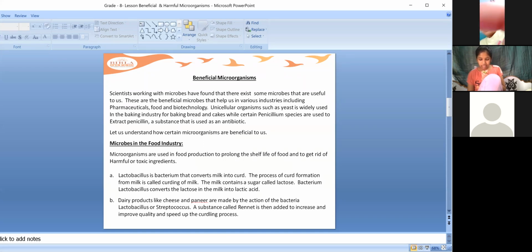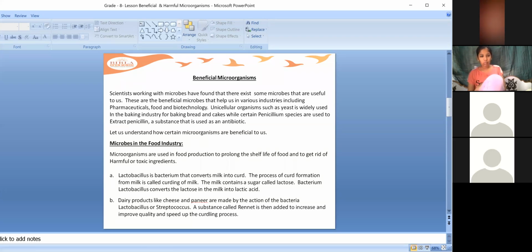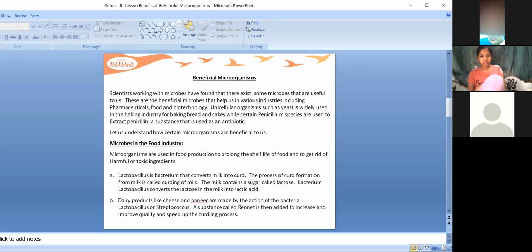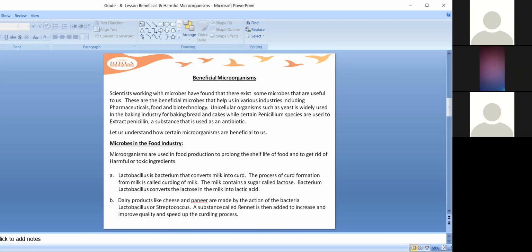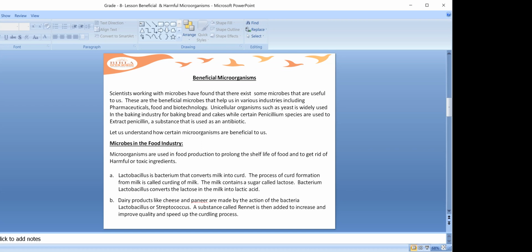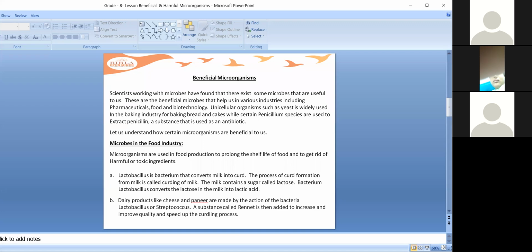Why do we use antibiotics? Yes, Akshara? Ma'am, we use antibiotics to reduce the hurt, and also to decrease the dirty bacteria which we get when we are hurt.